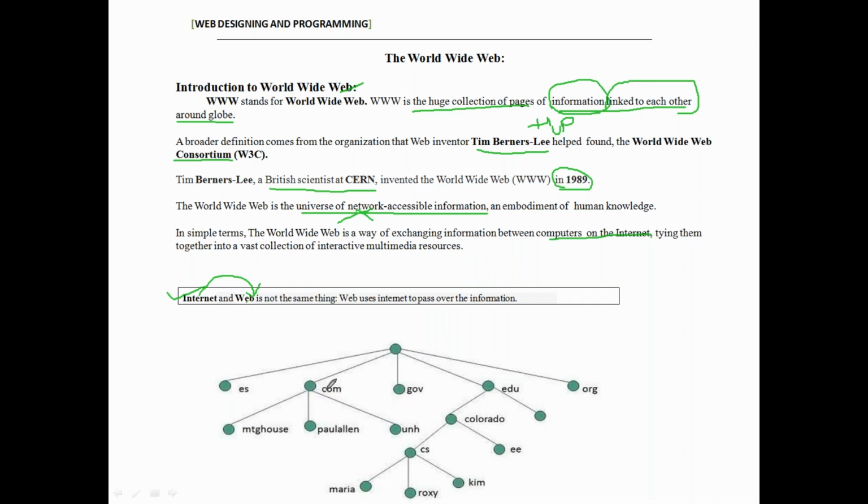Assume .com, a commercial website. This website contains a lot of pages of information. Every website has a huge collection of web pages of information. So this is one of the structures of the World Wide Web.